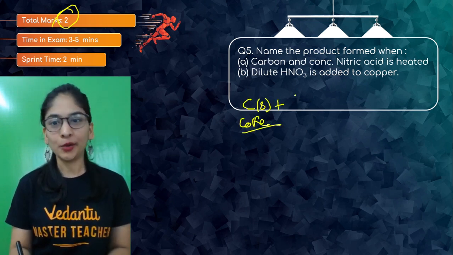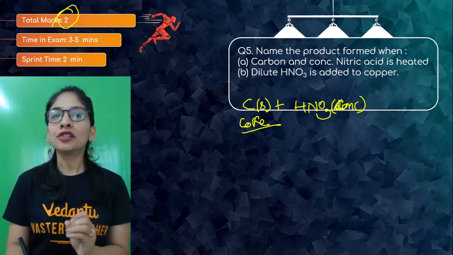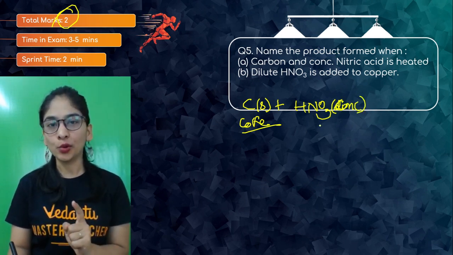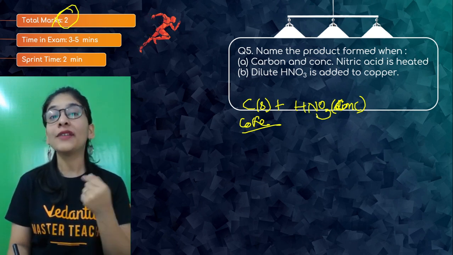Pure form of carbon we are going to take. Nitric acid. Dilute form or concentrated? Concentrated. Do remember that the concentration of nitric acid matters a lot. If you take concentrated, it will decompose because it's an oxidizing agent. It will oxidize the other and itself going to give NO2.